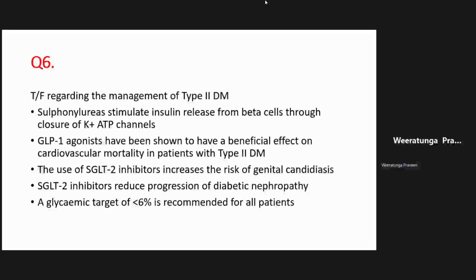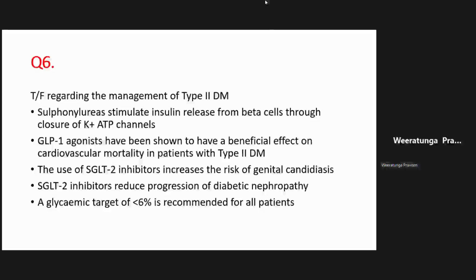Okay. The sixth MCQ, true or false, regarding management of type 2 diabetes. Sulfonylureas stimulate insulin release from beta cells, and that is the mechanism, right? Now, in the long case discussions, I talked to you about the newer drugs for diabetes, right? And I told you that there is an increased interest in GLP-1 receptor agonists, right? Liraglutide is an example of a GLP-1 agonist. Now, these drugs, most of them, write this down if you don't know,